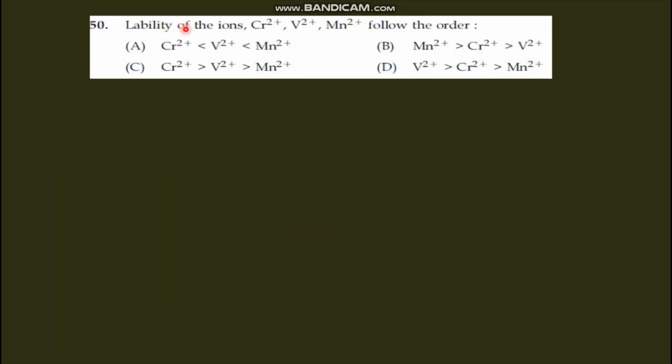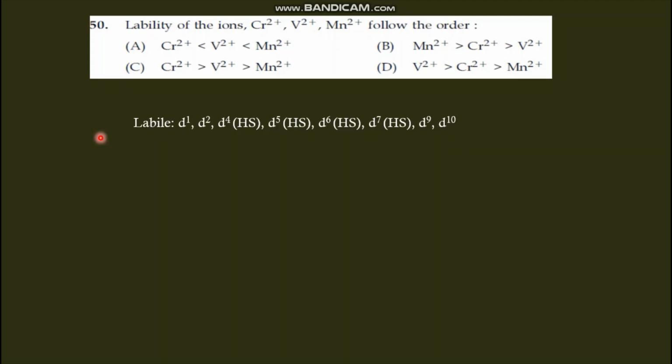Next question. Lability of the ions chromium 2+, vanadium 2+, manganese 2+ follow the order. What is meant by lability or labile? Labile and inert are kinetic terms, and we have some configurations which always act as labile: d1, d2, d4 high spin, d5 high spin, d6 high spin, d7 high spin, d9 and d10.